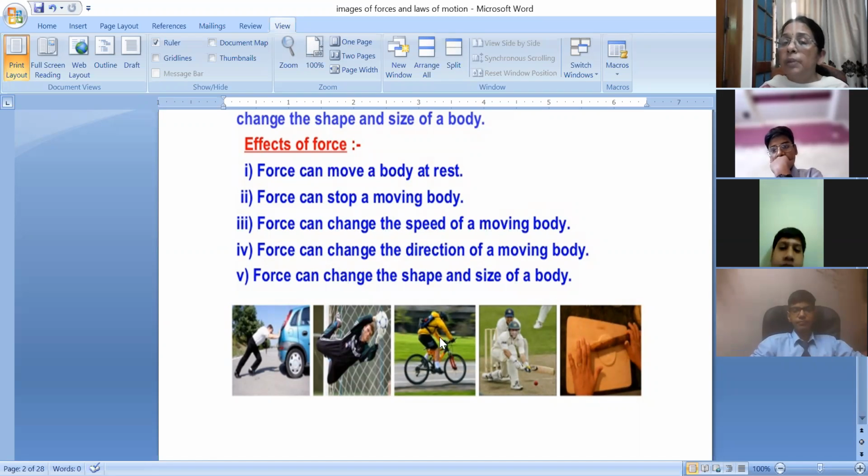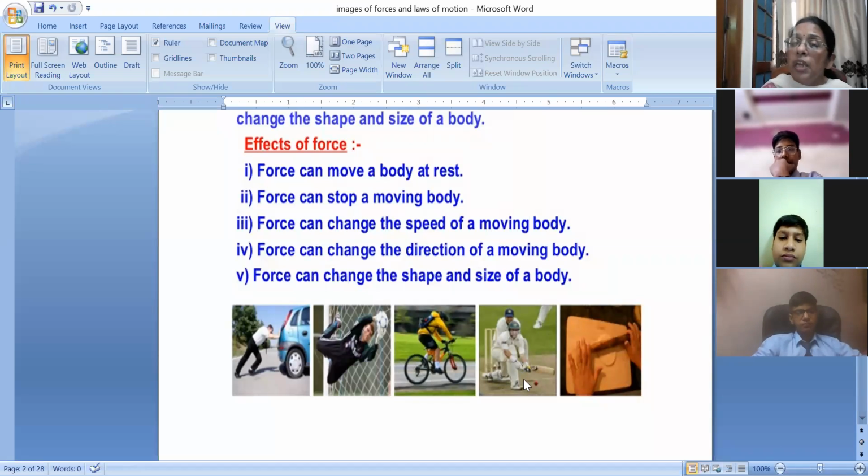In the third figure, the person is riding a bicycle. He is applying force on the bicycle to make it move from its position. If he applies more force, the cycle will move fast. If he applies less force, it will move slowly. But he is applying force. And if he stops applying the force, the cycle will stop. It will not move.